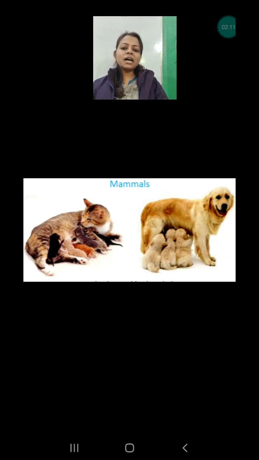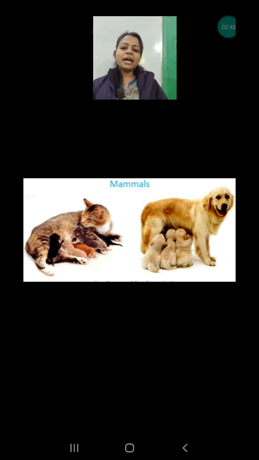Mammals are the animals which give birth to their babies and also feed them with their own milk. The other properties are also there, like the mammal's body is covered with hair and fur. And they also take care of their babies very nicely. Mammals are very good mothers. Why? Because they take care of their babies very nicely. They bring the food for them and they also protect them from the enemies.